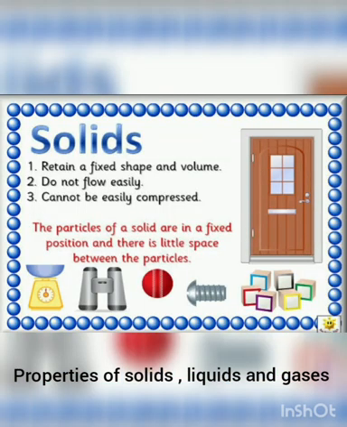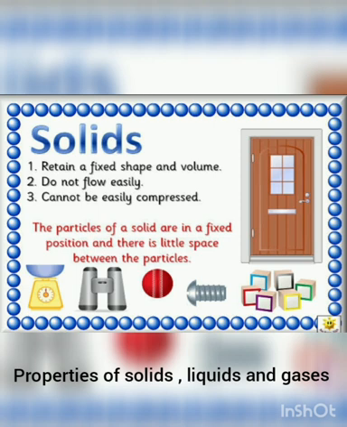The main property of the solid: solids have a definite shape and a definite volume, and solids are rigid. They do not get compressed, except solids like cotton and sponge, which we can compress.